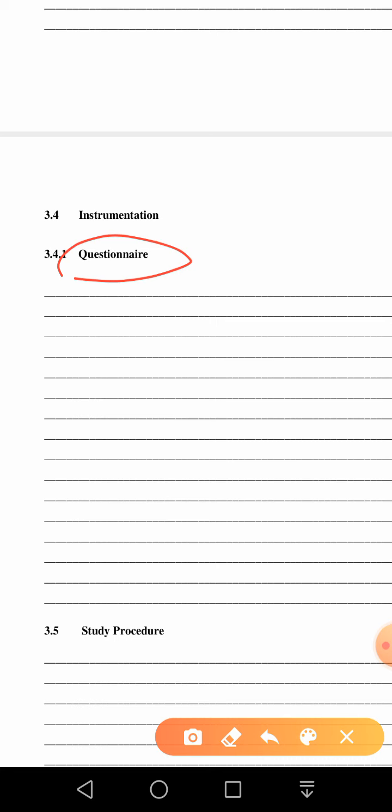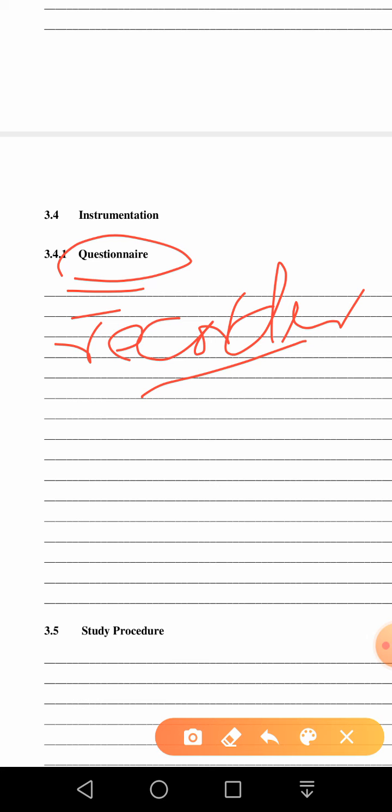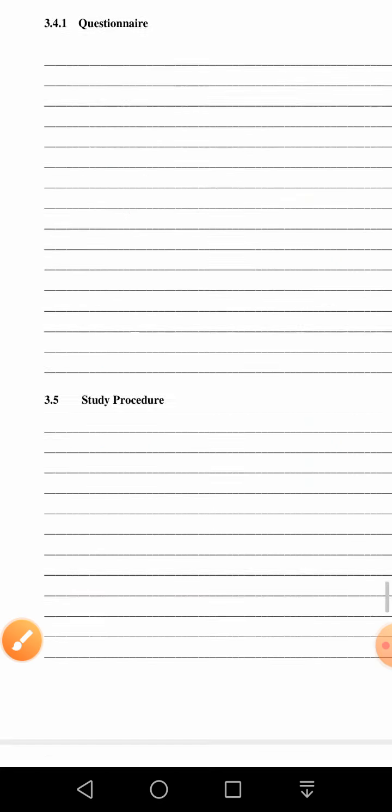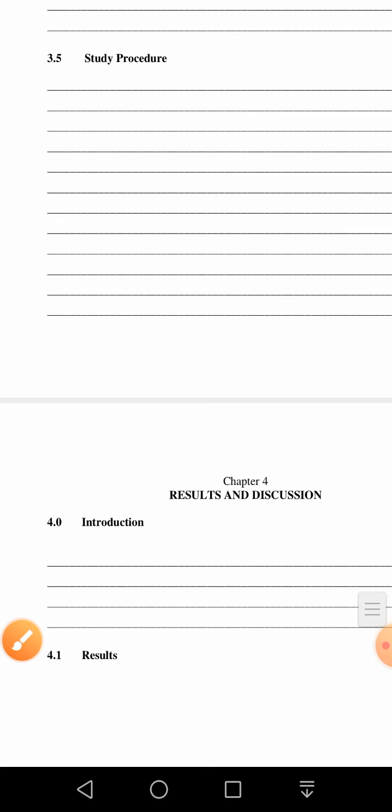In your research, you can say right here, recordings: how did you record them, what recorder did you use. Then content analysis is your tool: how you analyze, how you use the content analysis sheet. Then study procedure, how did you collect the data.